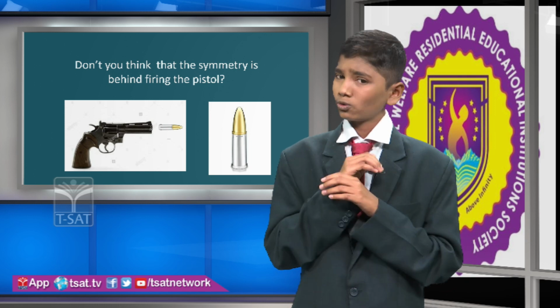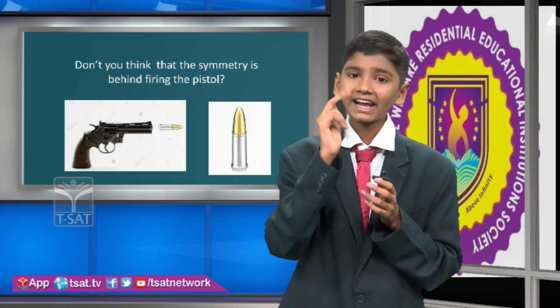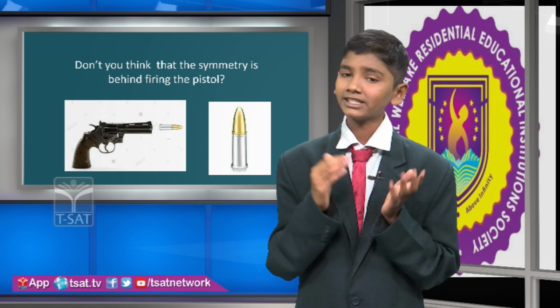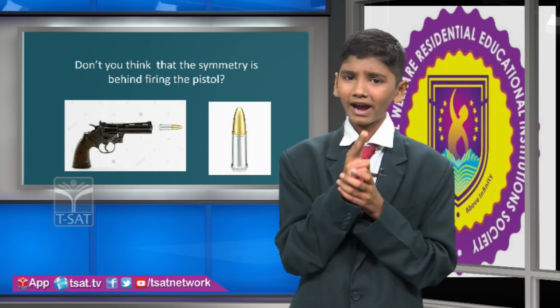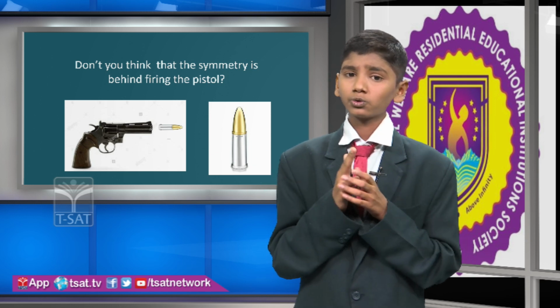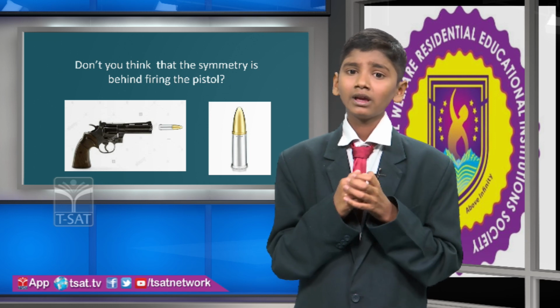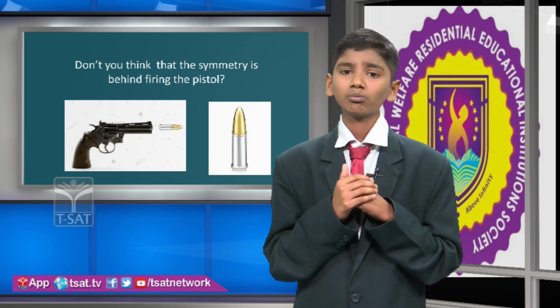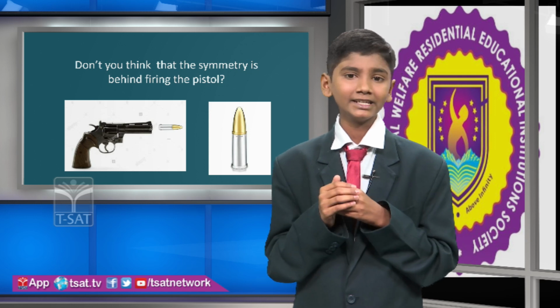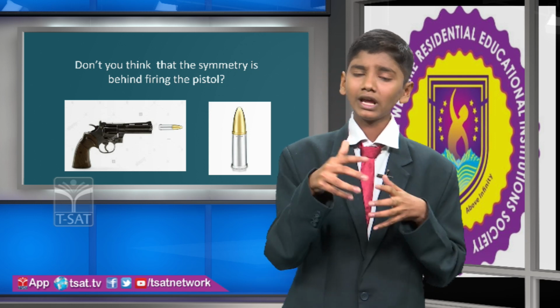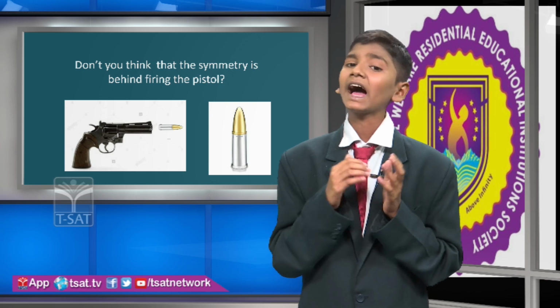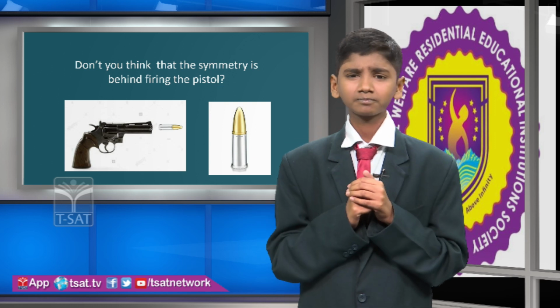If the bullet is not symmetrical, does it reach the desired target? What happens if the bullet is not symmetrical? In the process of gun firing, soon after pressing the trigger, the bullet is released from the gun. If we observe the motion of the bullet, it possesses linear motion along with rotating motion and hits the desired target.